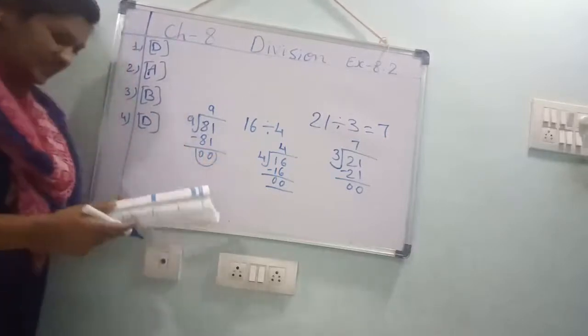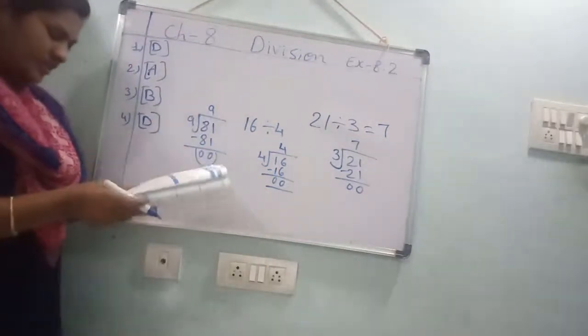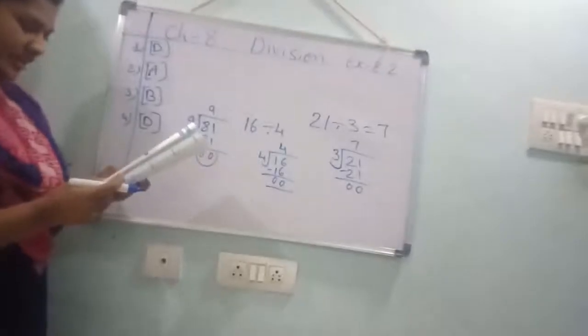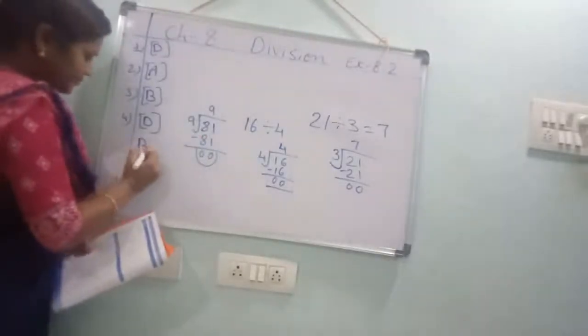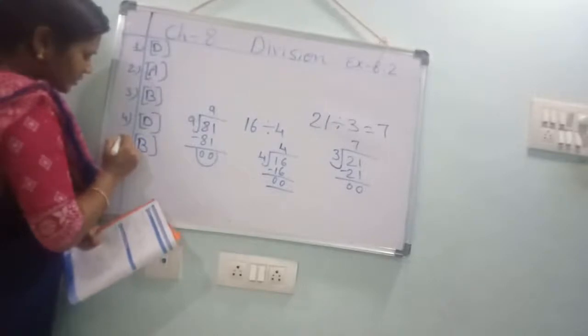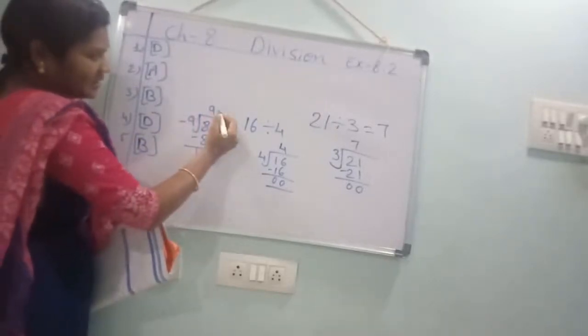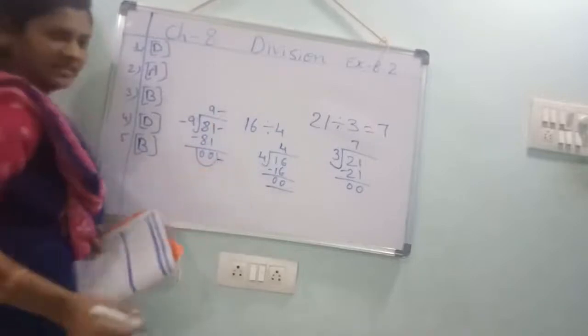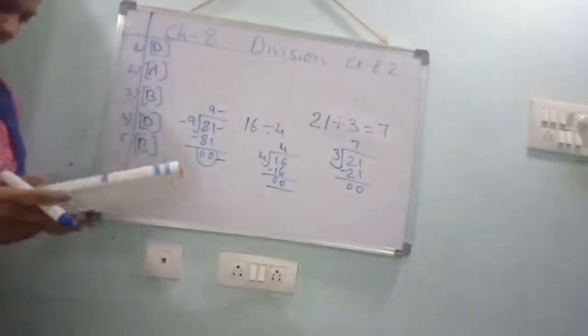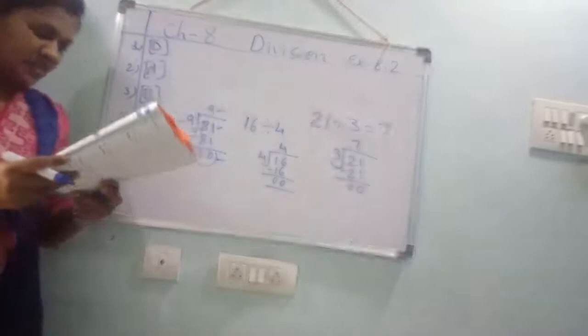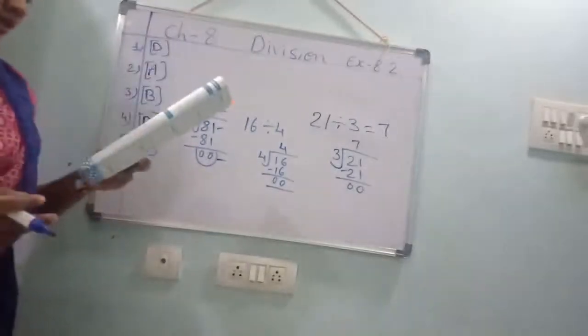Where is it? Option B. You know now, this is the dividend, divisor, this is the quotient, this is the remainder. Understood, children?